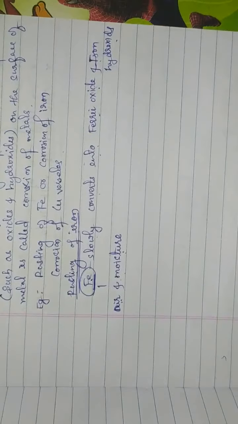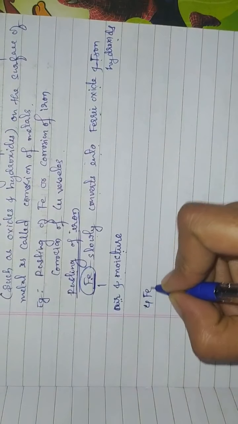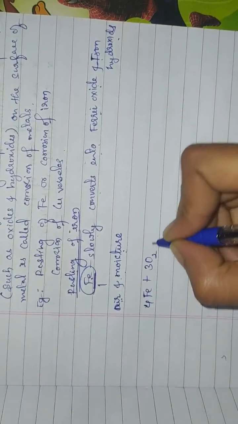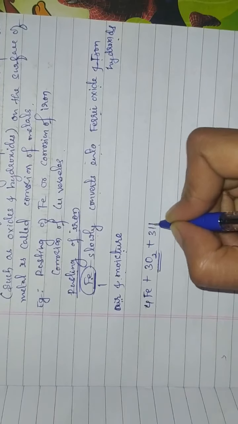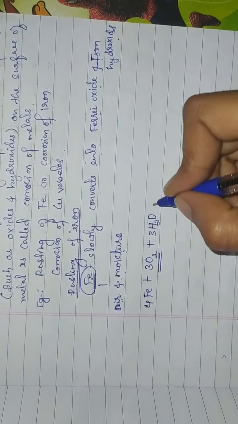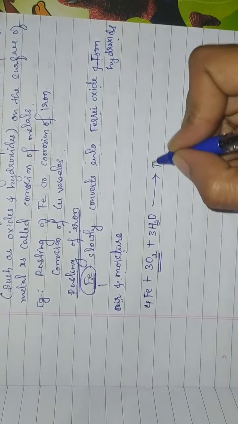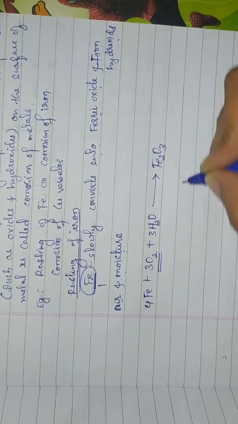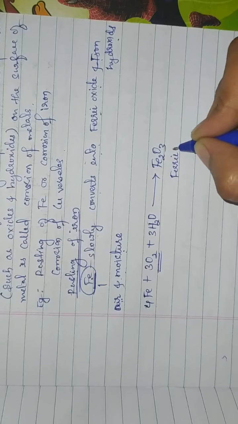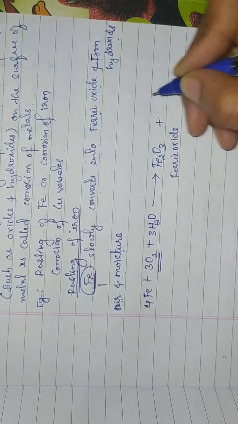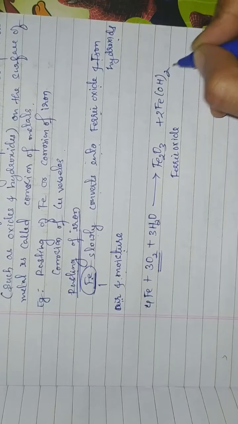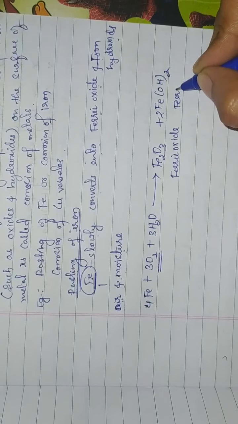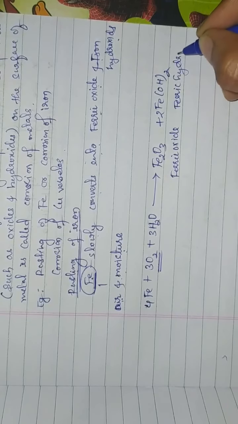See here, iron reacts when it is exposed to oxygen and moisture. Moisture contains water molecules, so it is converted into ferric oxide, and this is ferric hydroxide, or you can also say iron hydroxide.